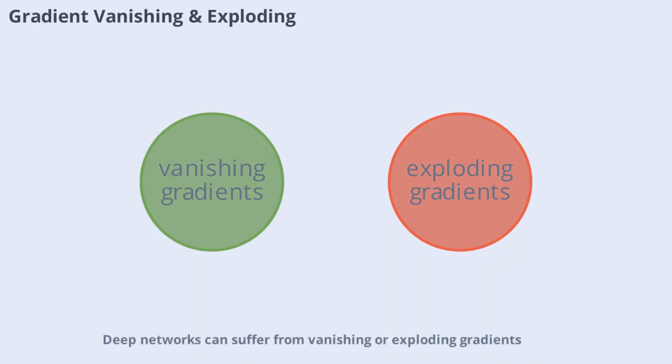Deep networks can suffer from vanishing or exploding gradients, making training unstable or slow. This issue is especially common in very deep or recurrent networks. Solutions include using proper weight initialization, batch normalization, and gradient clipping. Choosing appropriate activation functions like ReLU can also help mitigate these problems.